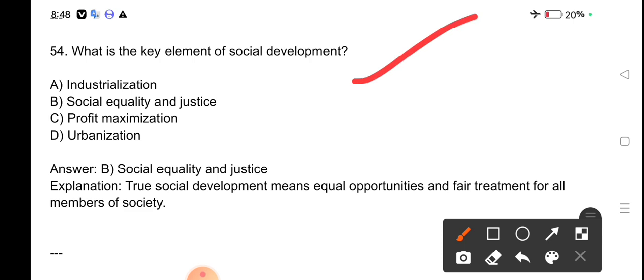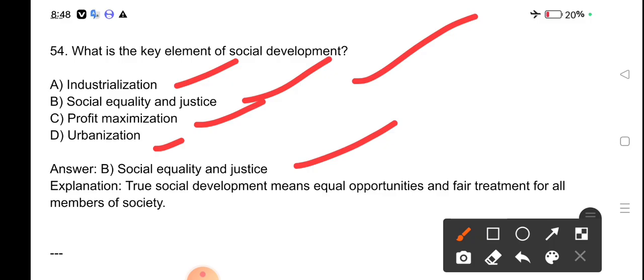What is the key element of social development? Industrialization, social equality and justice, profit maximization, urbanization. Social equality and justice is the key element of social development. True social development means equal opportunities and fair treatment for all members of society.